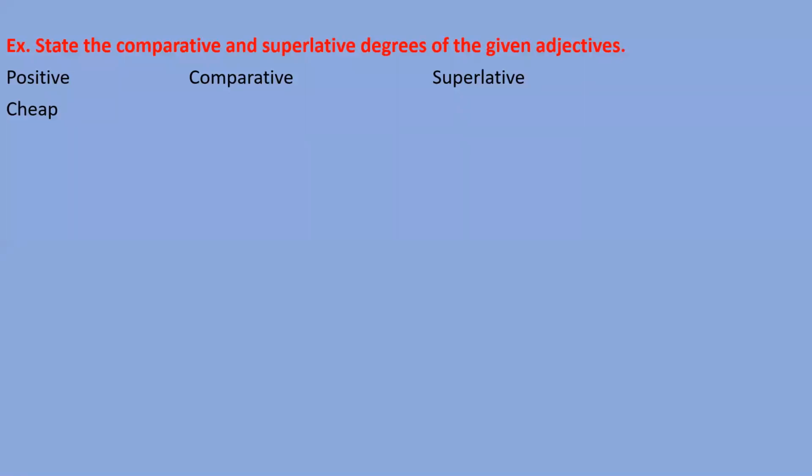Ishika, please tell me. Okay, very good. What is the comparative and superlative degrees of the word cheap? Sir, cheaper, cheapest. Very good, right answer. Now mute yourself and stop the video. The answer is cheap, cheaper, cheapest.